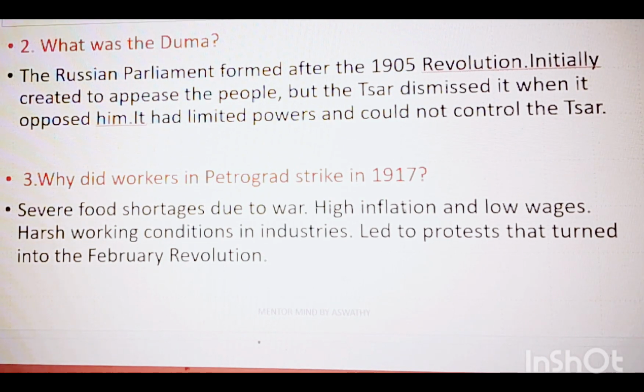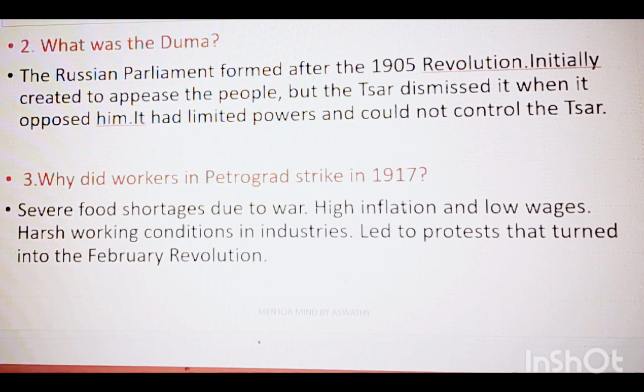Okay. Next question is, why did workers in Petrograd strike in 1917? We know that there was severe food shortage due to war, there was a war going on between Russia and Japan. Due to all these wars, there was severe food shortage.